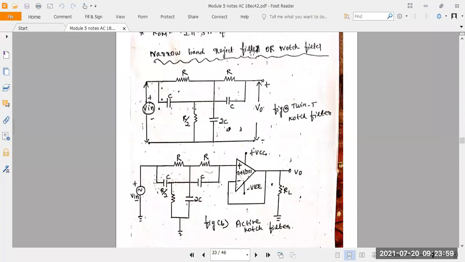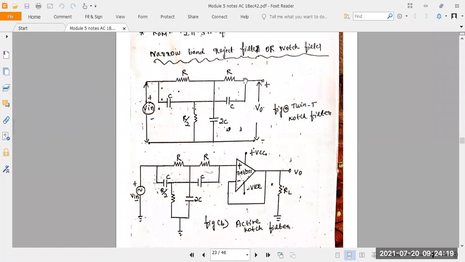Narrow band reject filter. This is the narrow band reject filter. Earlier what you took was the narrow band pass filter, right? Here you take the narrow band reject filter. We can reject the narrow signal and the smaller signals here using the filters.